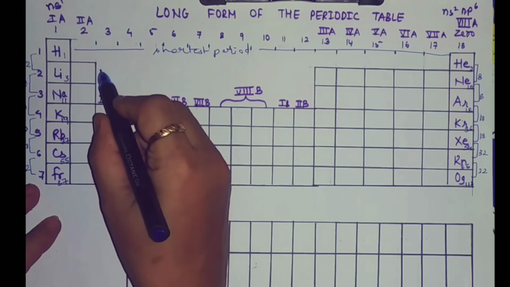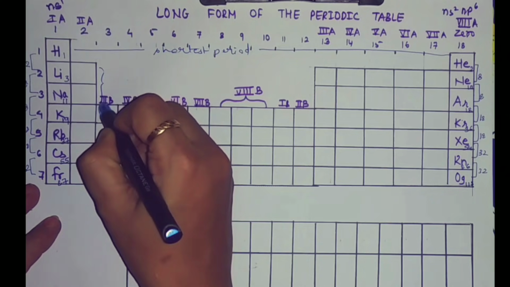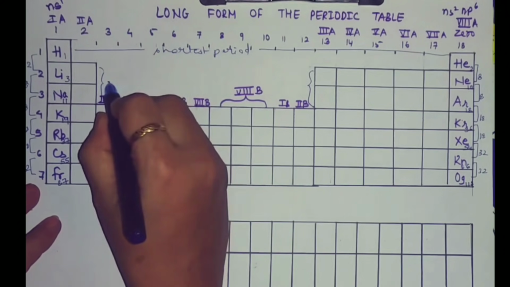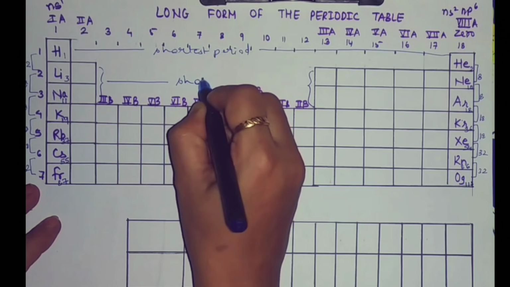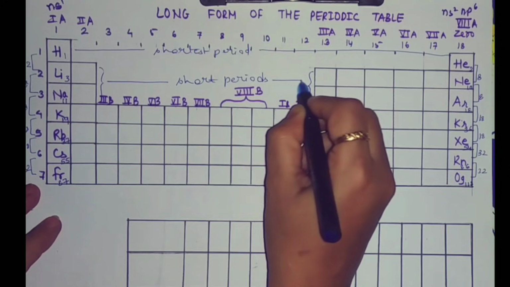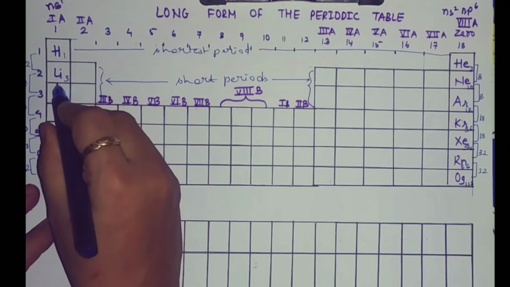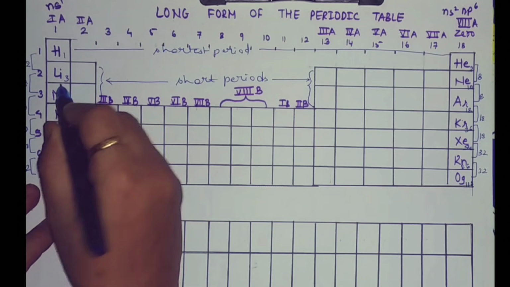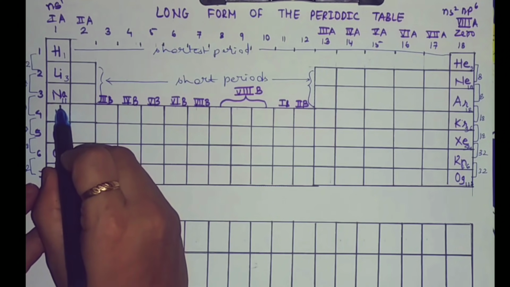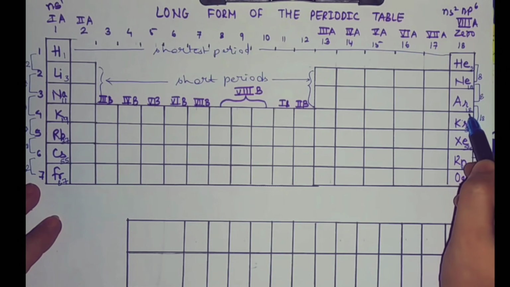Students, second and third periods, which consist of 8 elements each, are considered as the short periods. Starting with lithium atomic number 3 to neon atomic number 10. And third period starting with atomic number 11 and ending towards atomic number 18.